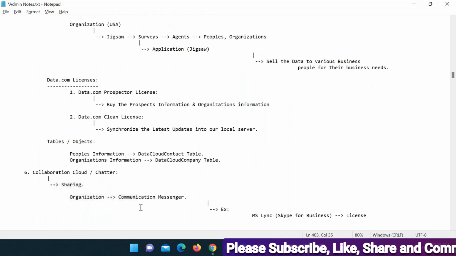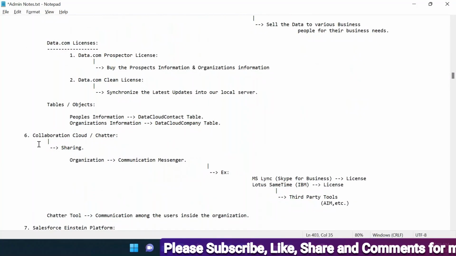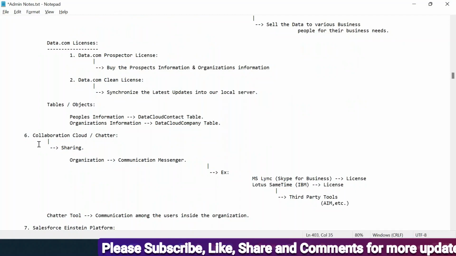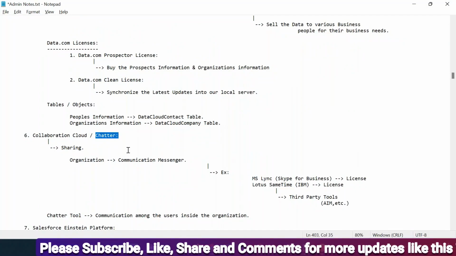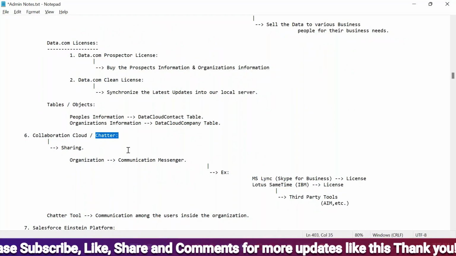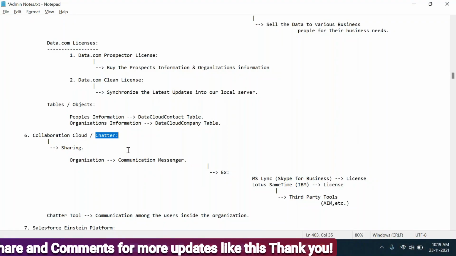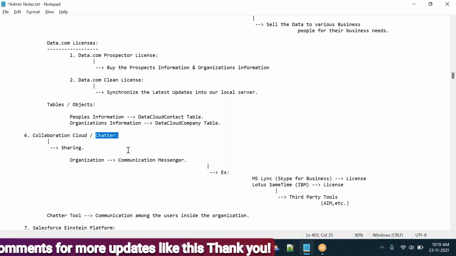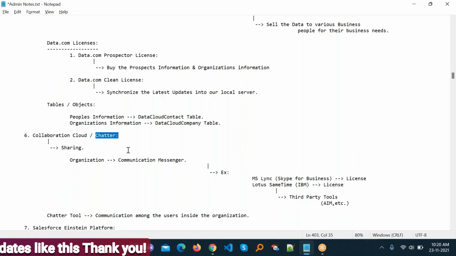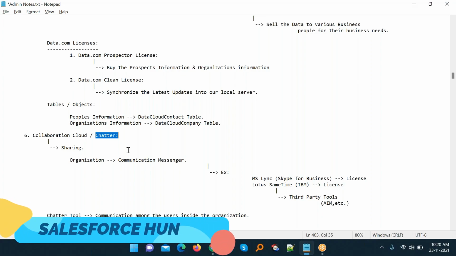Okay, then come to the next thing, like Collaboration Cloud and Chatter. Always remember that in Salesforce we have a concept called Chatter, so we can collaborate and share our ideas and knowledge, and also collaborate on knowledge and issues with your colleagues and team partners. With the help of Chatter we can do that.